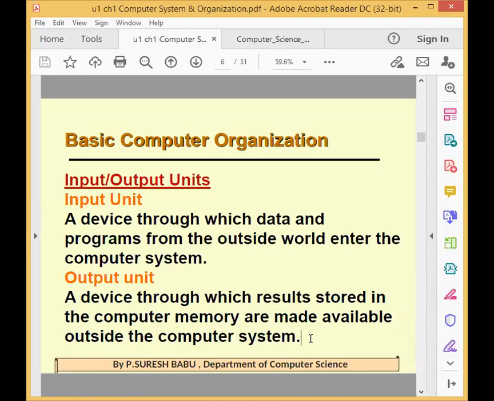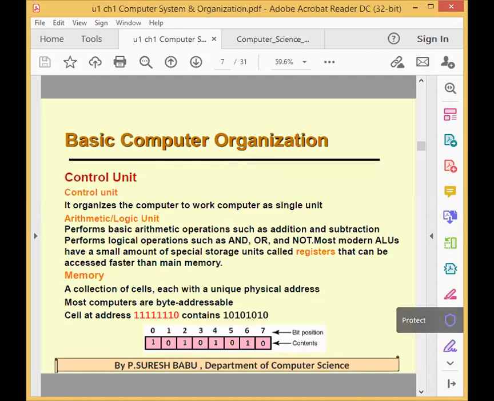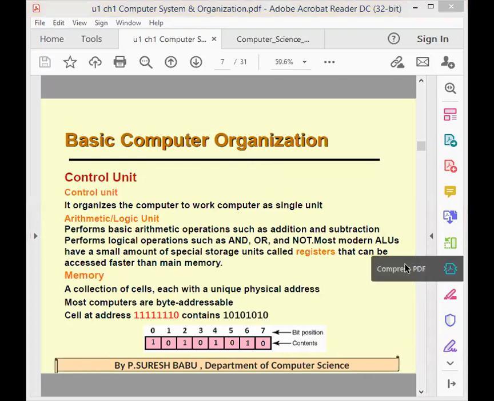So you should be clear about this input unit and output unit. Input unit is used for getting the data, that is, through which the data are entering the computer system. Output device is through which results are displayed in the computer. You should know at least 4 examples for each input device and output device. Everyone is saying video card, screen projector. Very good. Roshan, Sanjay, everyone, very good.